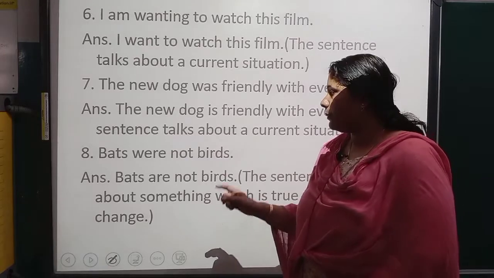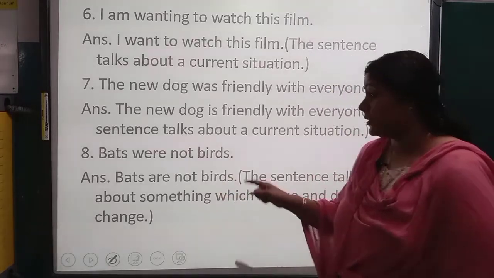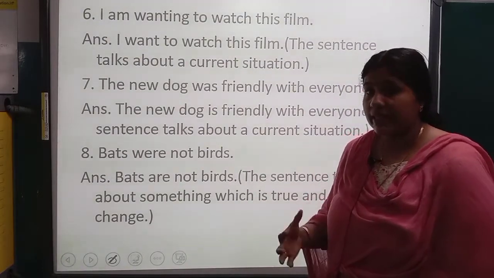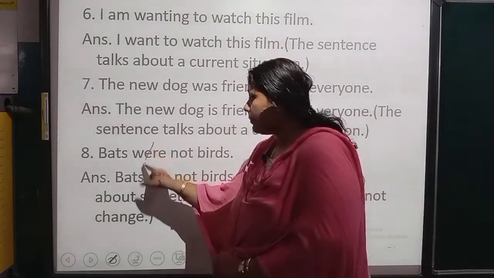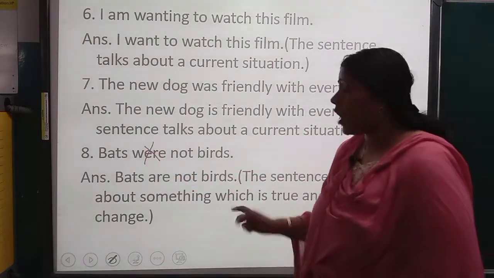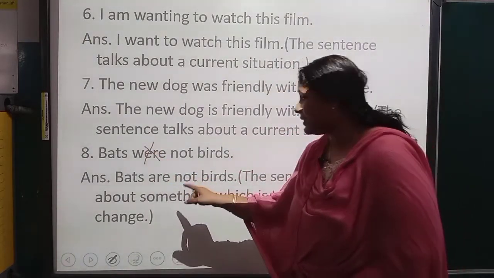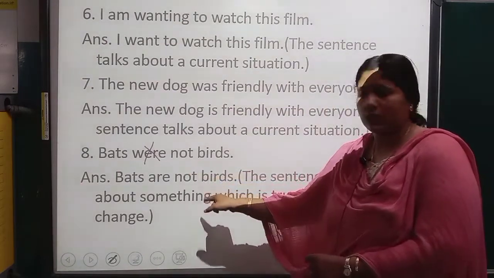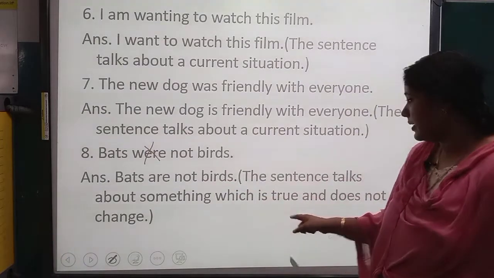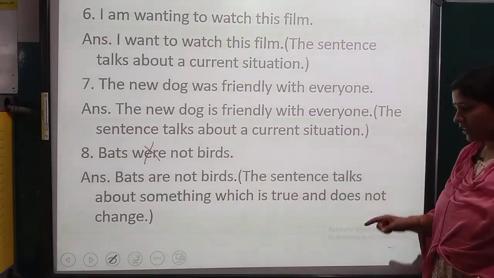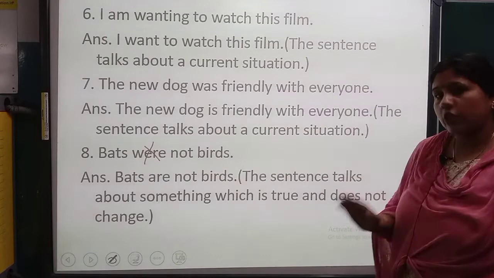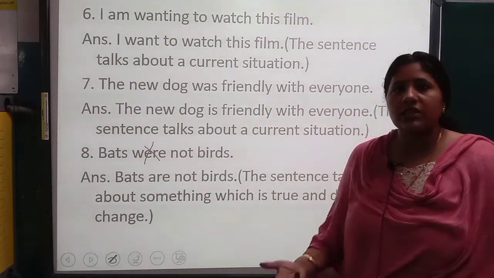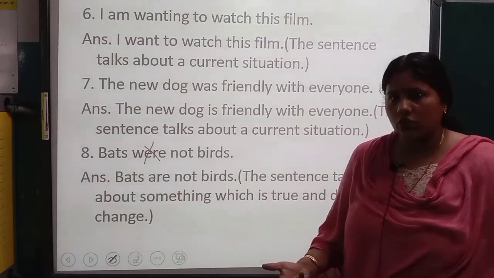Question number 8. Bats were not birds. This is wrong. We have to convert it into simple present tense. Were is past tense, isn't it? So how are we going to write? Bats are not birds, because it is a negative sentence. Now the sentence talks about something which is true and does not change, because bats are not birds. That is true. That's not going to change in any circumstances or in any situation.